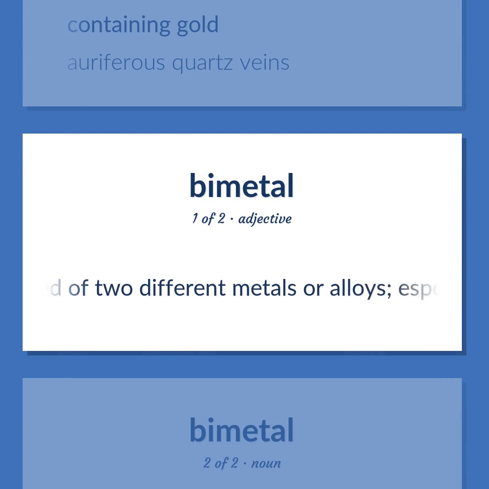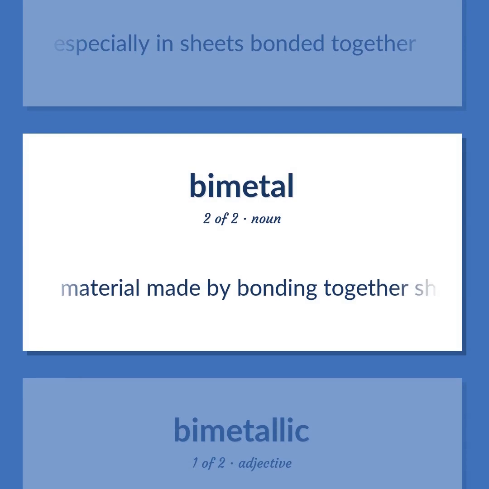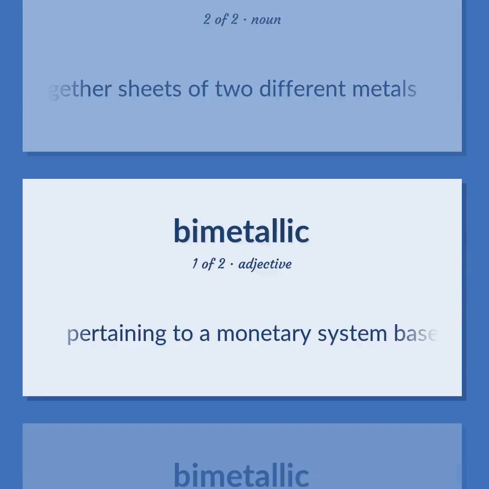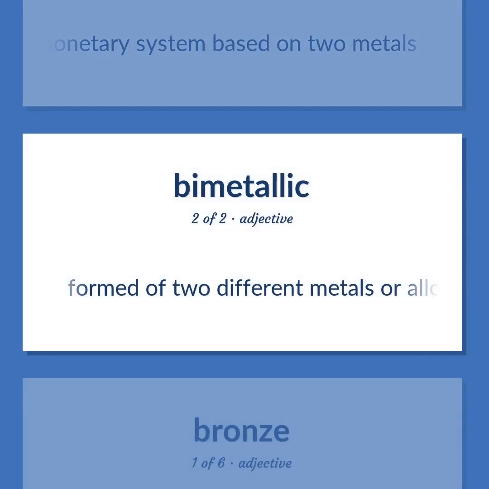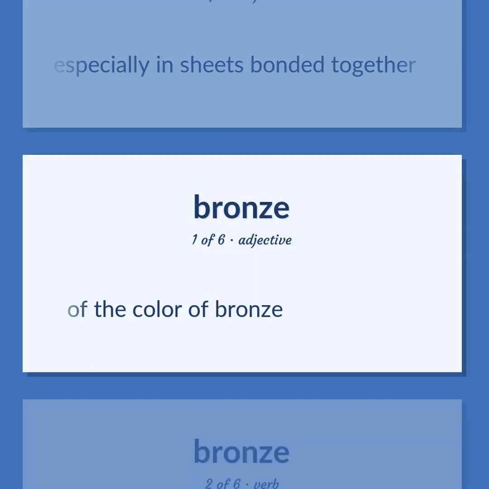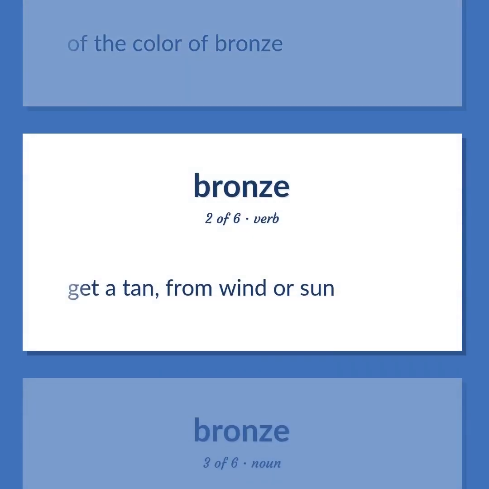Formed of two different metals or alloys, especially in sheets bonded together. Material made by bonding together sheets of two different metals. Pertaining to a monetary system based on two metals. Formed of two different metals or alloys, especially in sheets bonded together. Of the color of bronze. Get a tan, from wind or sun.